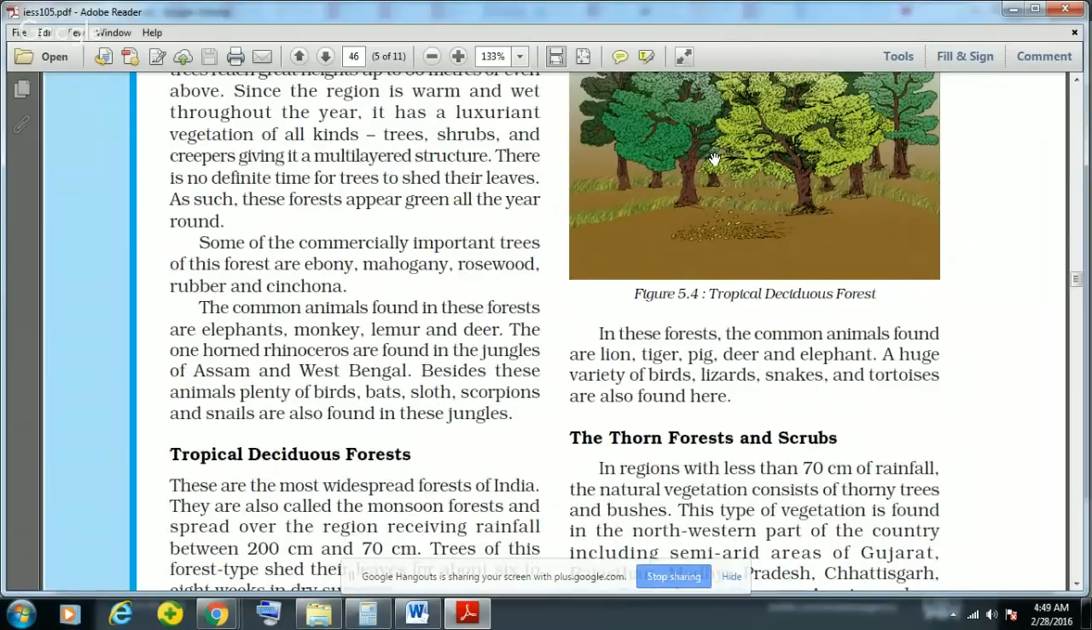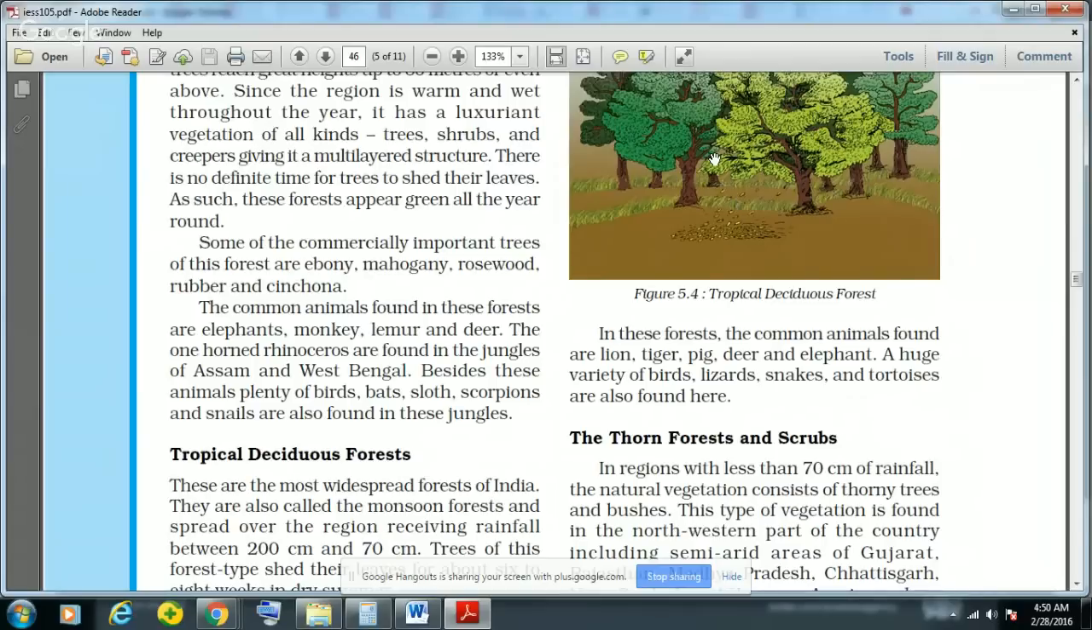And please remember the very important trees of this tropical evergreen forest. The names of some of the trees are ebony, mahogany, rosewood, rubber and cinchona. So there are four or five very important, commercially important trees present in the tropical evergreen forest: ebony, mahogany, rosewood, rubber and cinchona. And there are various animals also found in these types of forests. The very common animals are elephants, monkeys, lemurs and deer.